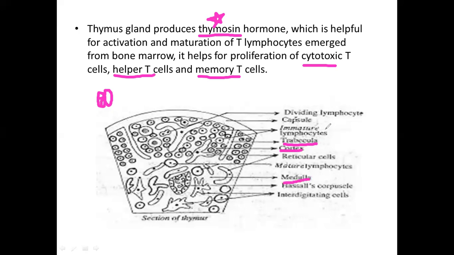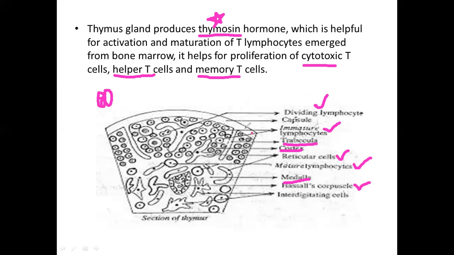Cortex will be having the immature lymphocytes, and after these divide and mature, they will be reaching the medullary region. So the medullary region will be having the mature lymphocytes. Reticular cells are a kind of phagocytic cells. Hazen's capsules are also present. Their function is not yet known.